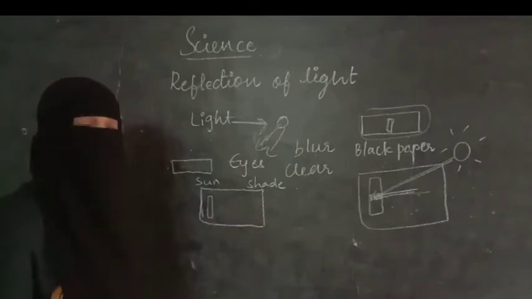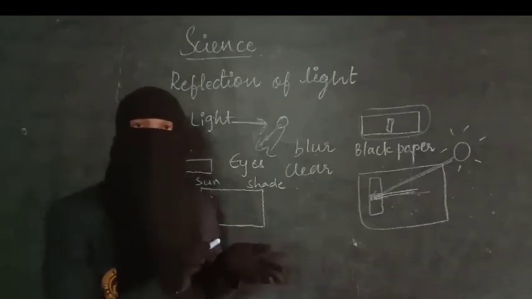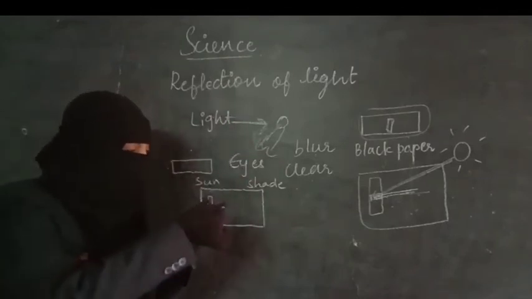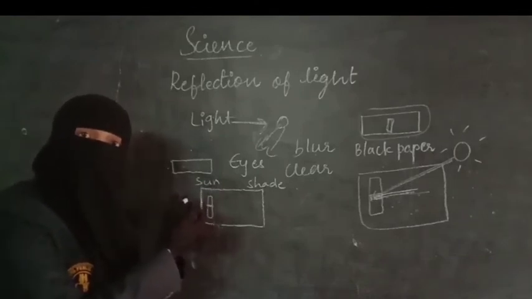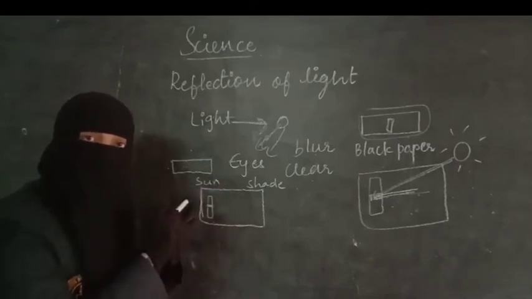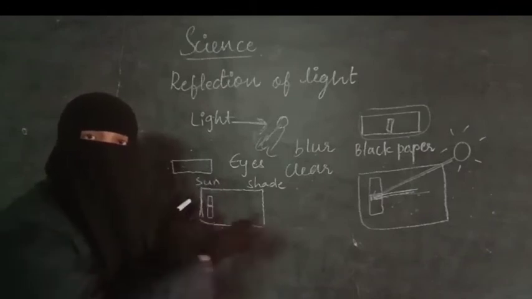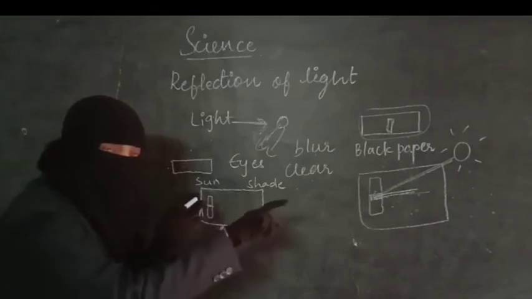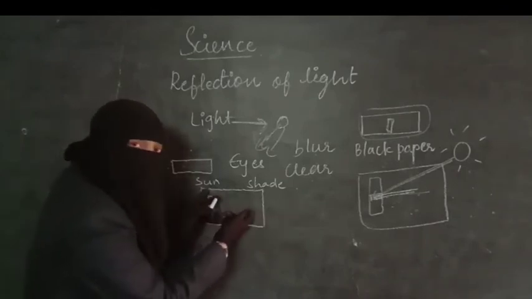Keep it in the manner that the sunlight falls on the slit. For example, here I kept it in the sunlight, right? So here I am taking that mirror strip with the slit. Here is the slit. I have to adjust the mirror so that sunlight falls on the slit. As I kept it here, the light ray will be falling and a ray will be emerging out from this mirror slit, right? Now for example, it is going in that way. A ray is coming from this mirror slit and that can be seen on the paper.